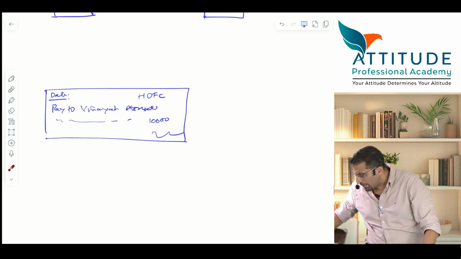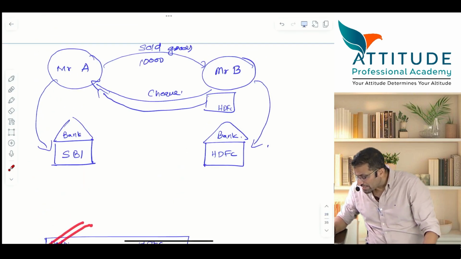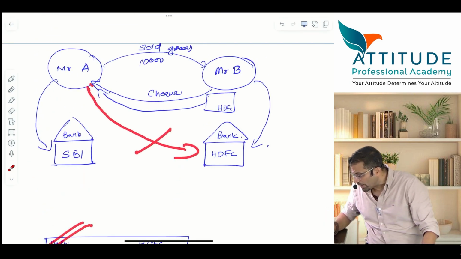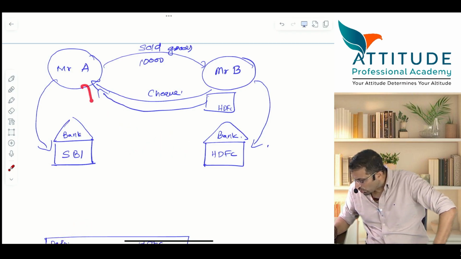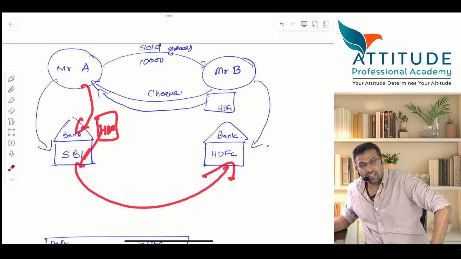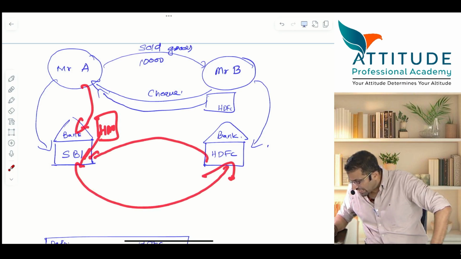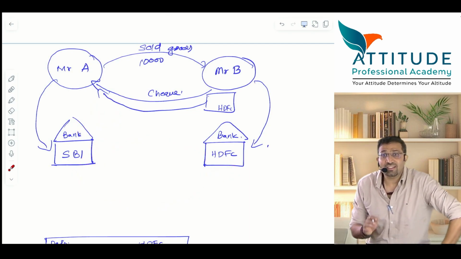Is that clear? Now, suppose the check is a cross check. What check? Cross check. Then what Mr. A can do is, he cannot directly go to HDFC. He cannot get the money over the counter. So what he has to do is, he has to go to what? His bank, where he is having an account. He has to deposit that HDFC check with whom? SBI. SBI will send it to what? HDFC. And later on, HDFC will transfer the money to whom? SBI. Is that clear? Now, how does this happen?